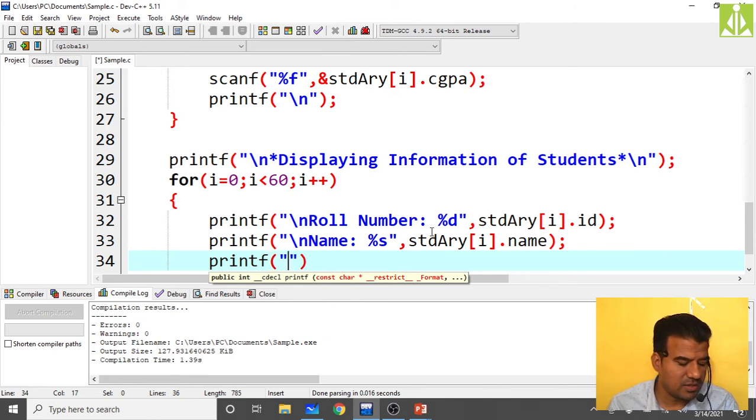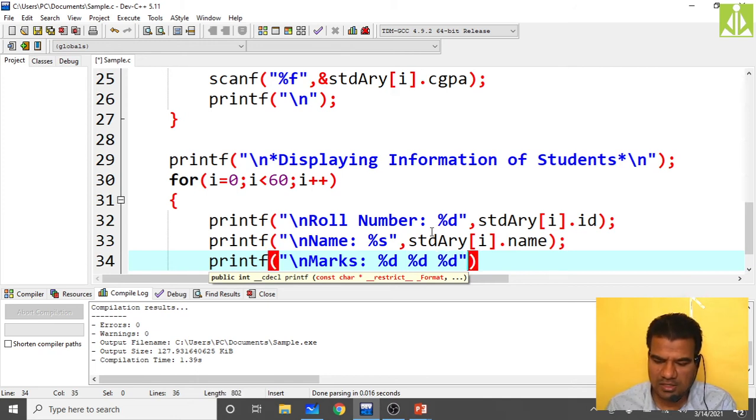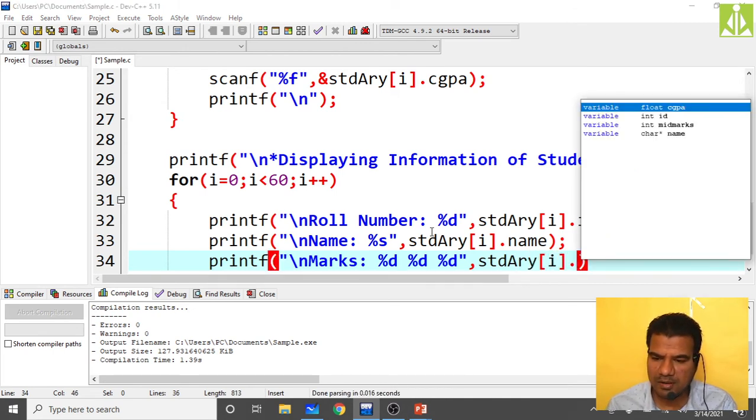Okay, then print midterm marks, 3 subject marks. Printf backslash n marks colon, how many marks? 3 marks, percentile d, percentile d, percentile d, comma, stdary of i dot mid marks of 0.